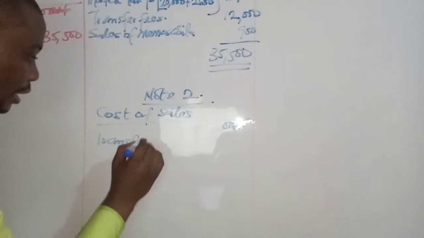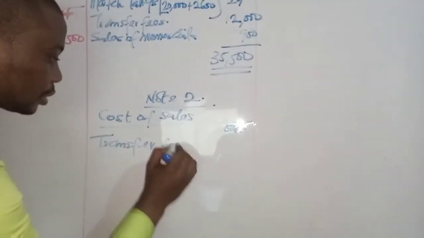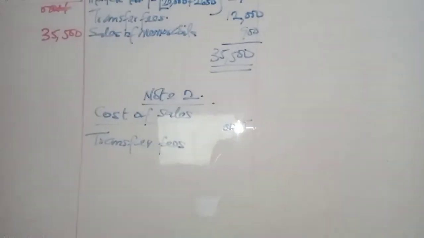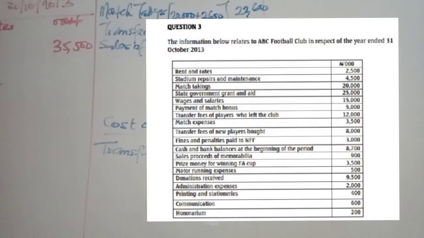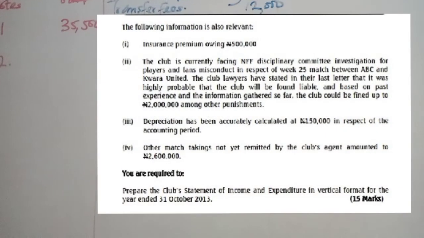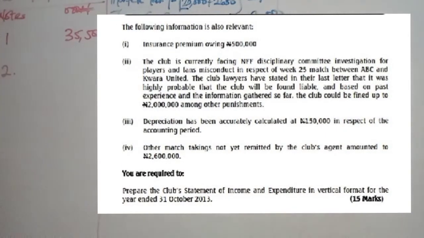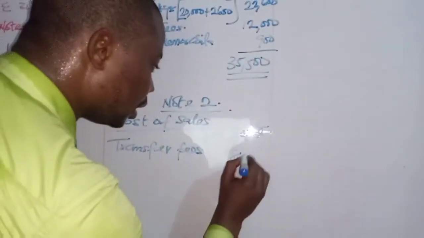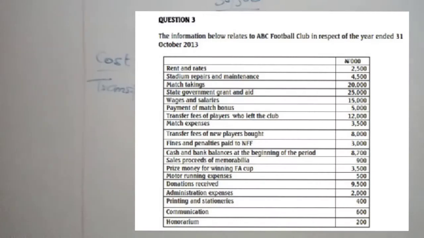So we'll say transfer fees for new players bought. What do you have there? 8 million. Is there any additional information on that? No additional information. So we say 8 million. So what's the next purchase item there?